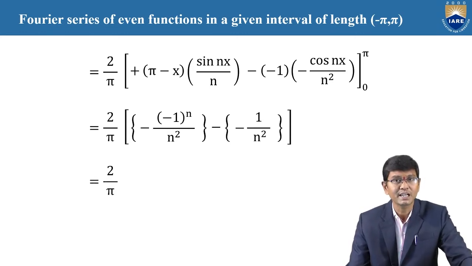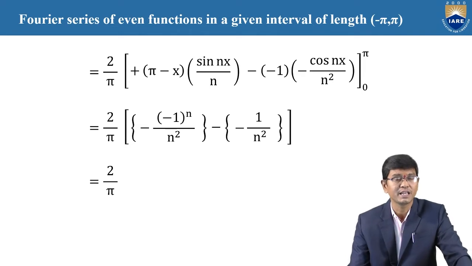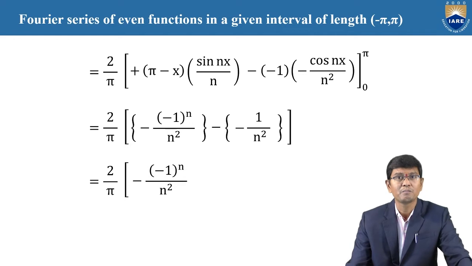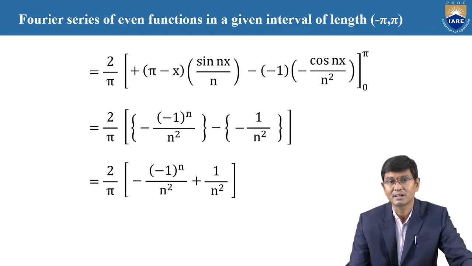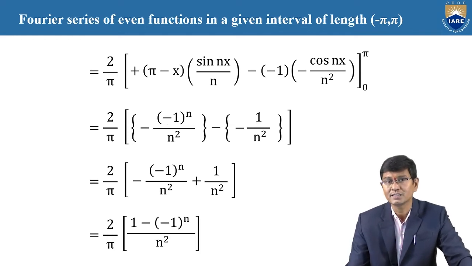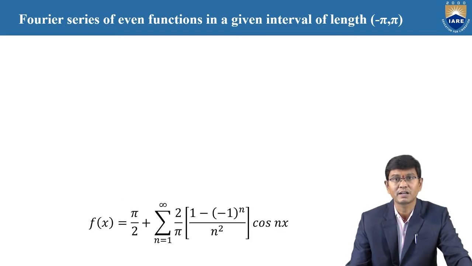Now once again, after that simplification, the value is equal to 2 by pi into the integration of minus 1 over n square plus 1 by n square. Therefore, the final value is 2 by pi into 1 minus of minus 1 whole power n by n square.